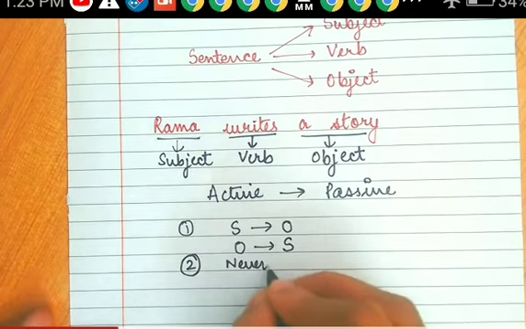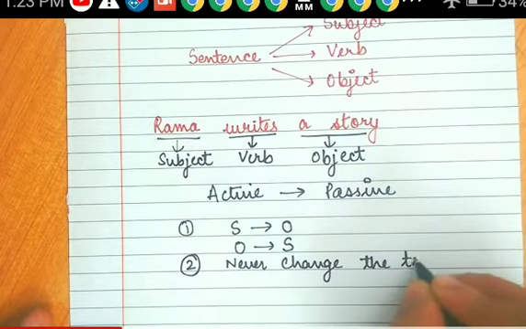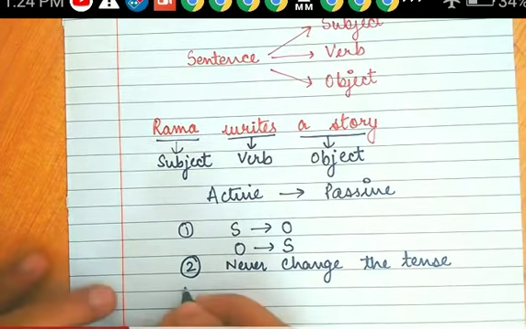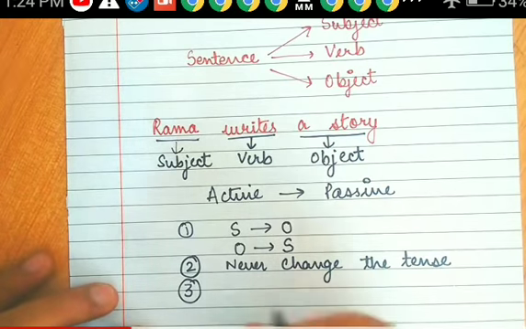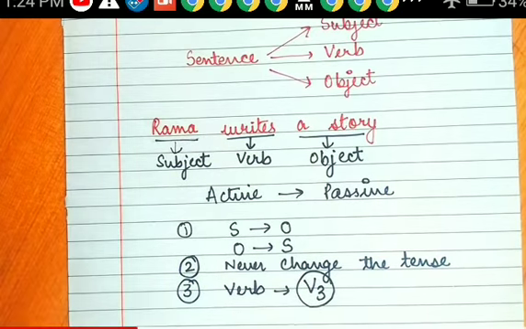Second rule: never change the tense of the sentence. Rule number three: the verb in passive will convert into the third form.